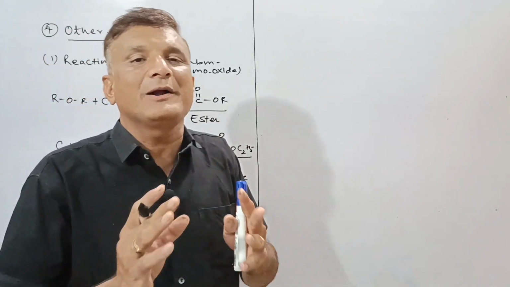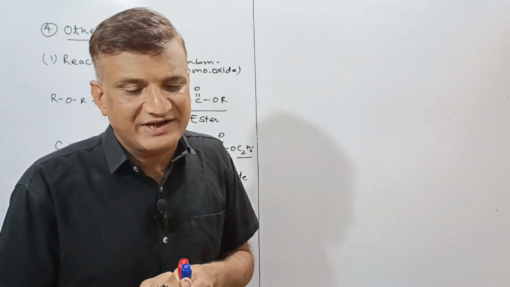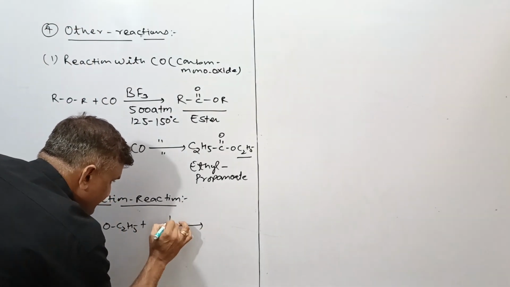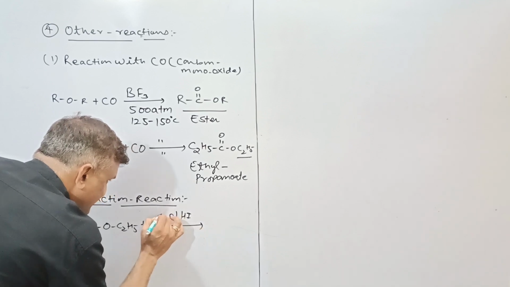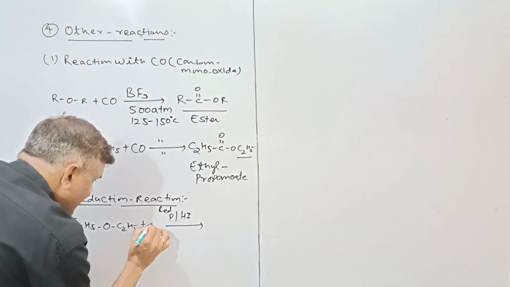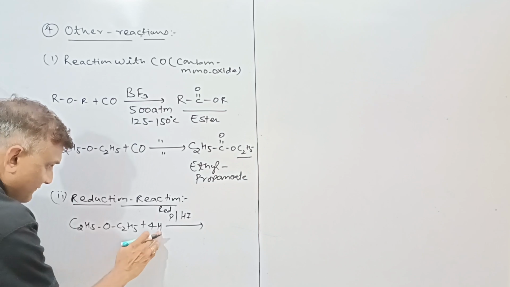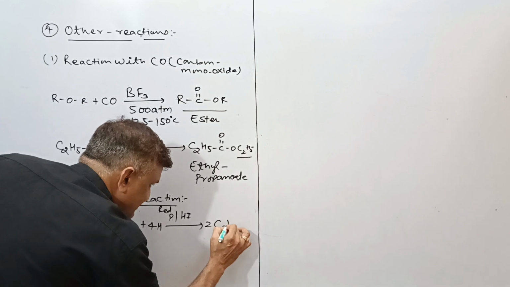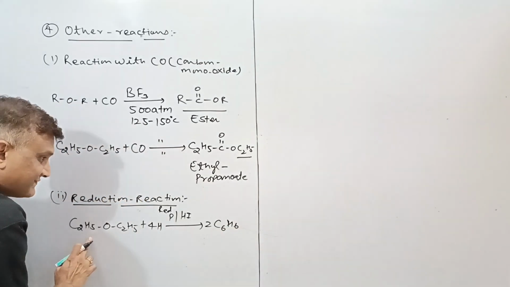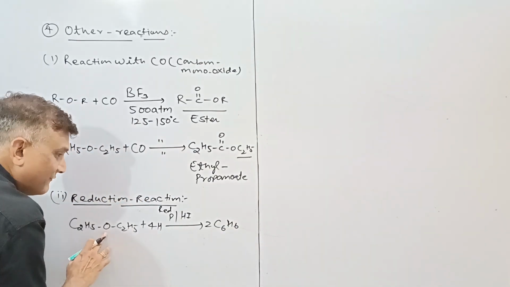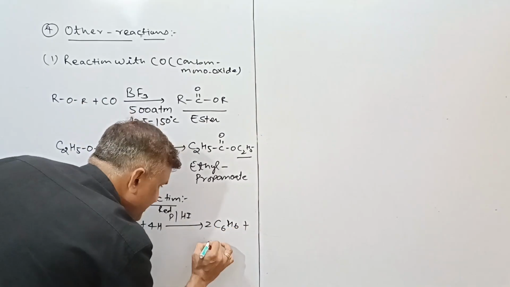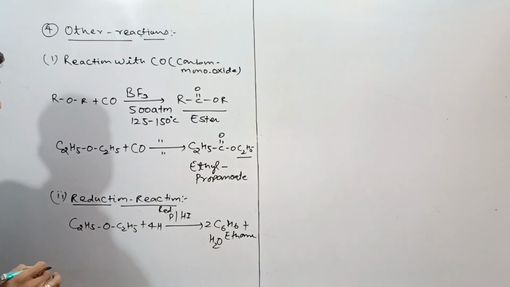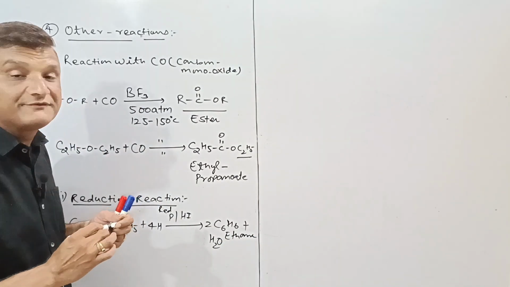For this we will take an important reducing agent, phosphorus and HI. You can take red phosphorus also. Here there are 4 H. One H will go with C2H5 and gives you C2H6. Another hydrogen goes with the other C2H5, so 2 H are used, and the other 2 H will go with the oxygen. So here will be formation of water. Here will be formation of ethane by the reduction reaction of the ether.